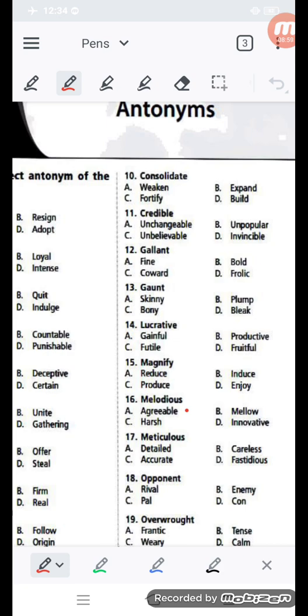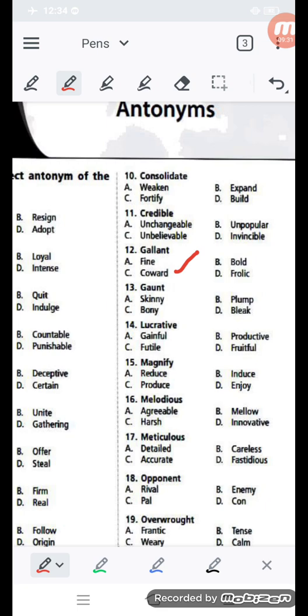Next question, gallant is given. Gallant means fine, bold, coward, or frolic? Which one is the correct option for the opposite? So here you can see gallant means bold is correct. Gallant means fine is also correct. These are positive qualities. Frolic is also a positive quality. One negative quality is there, that is the answer, like coward. Coward is the answer.